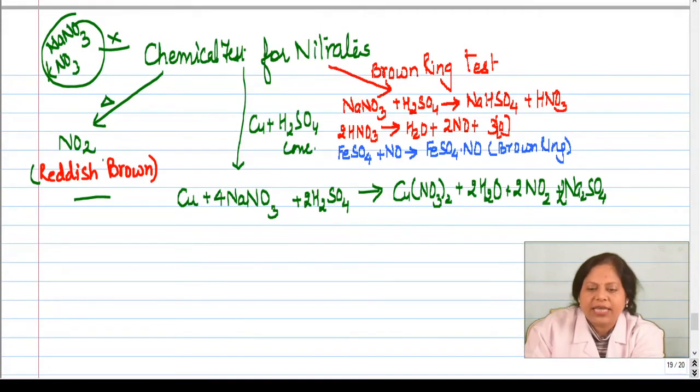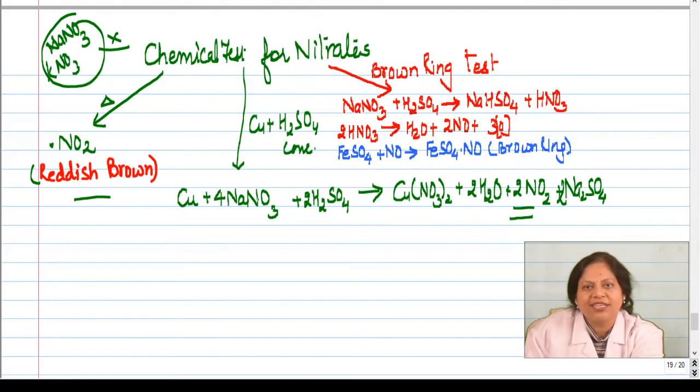nitrate. Second, if you know that it is nitrate, just put copper metal in it, right, and concentrated sulfuric acid. Now suppose you want to know whether it is sodium or potassium nitrate, they are not giving out nitrogen dioxide. So how can you know? You can take these salts, whether they are nitrate or not, drop copper metal and concentrated sulfuric acid, immediately you will get what? Reddish brown fumes, and this will confirm the compound contains nitrate.